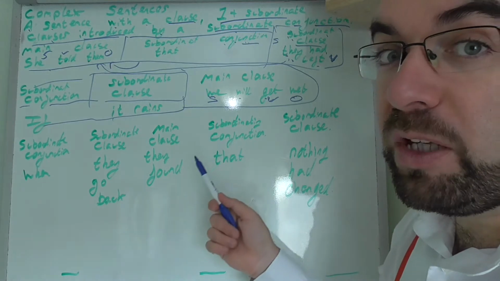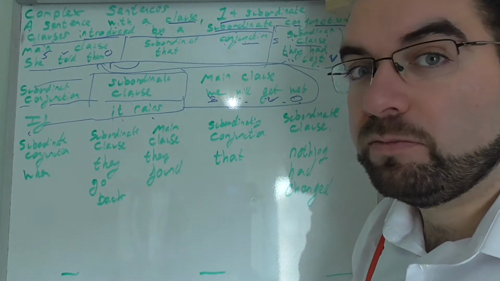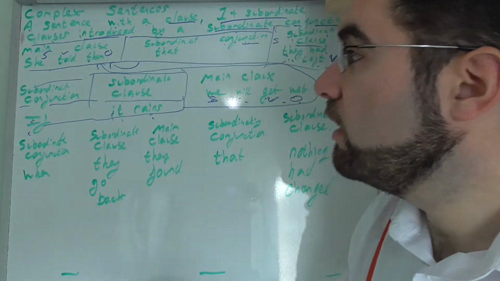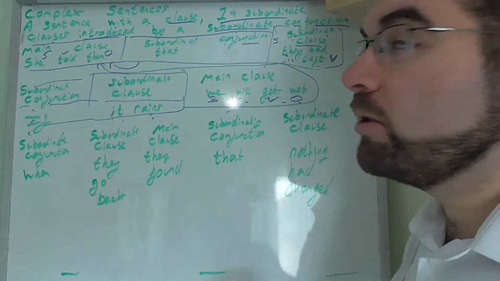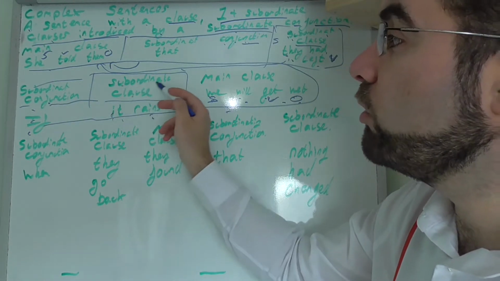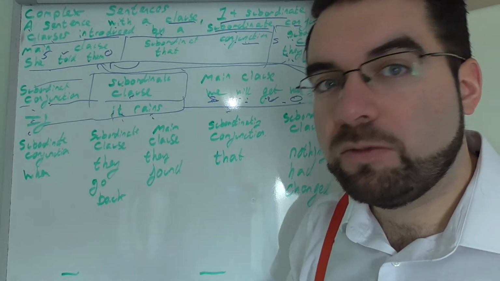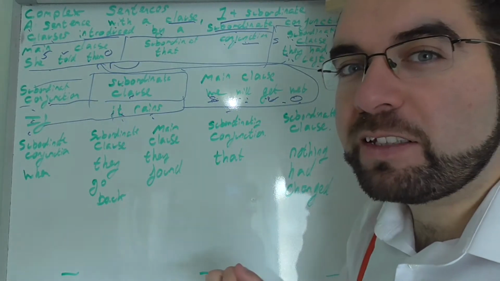So you could even flip it around. We will get wet if it rains. If it rains, we will get wet. Makes sense. This subordinate conjunction is dependent on the main clause, along with the subordinate clause. We will get wet if it rains, or if it rains, we will get wet.